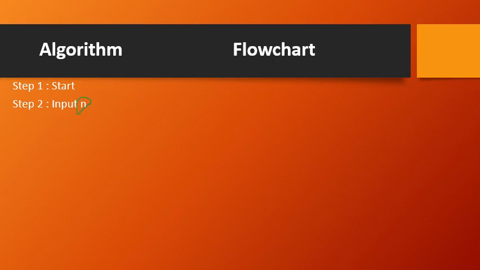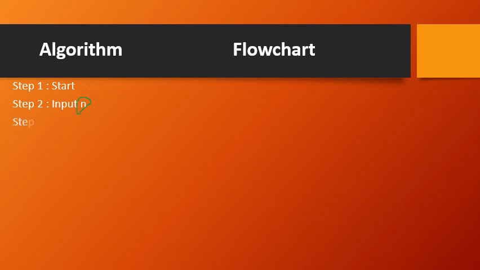So the next step, that is the third step, should be what? We should repeat here, right? So repeat for what? Since we are repeating, we require a counter. That counter I will take to be count here. How many times should I repeat? I should repeat from 1 to n.